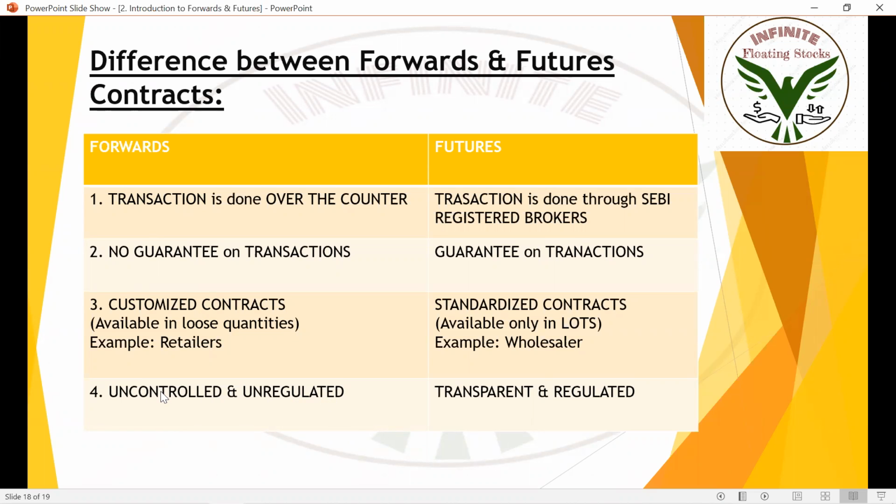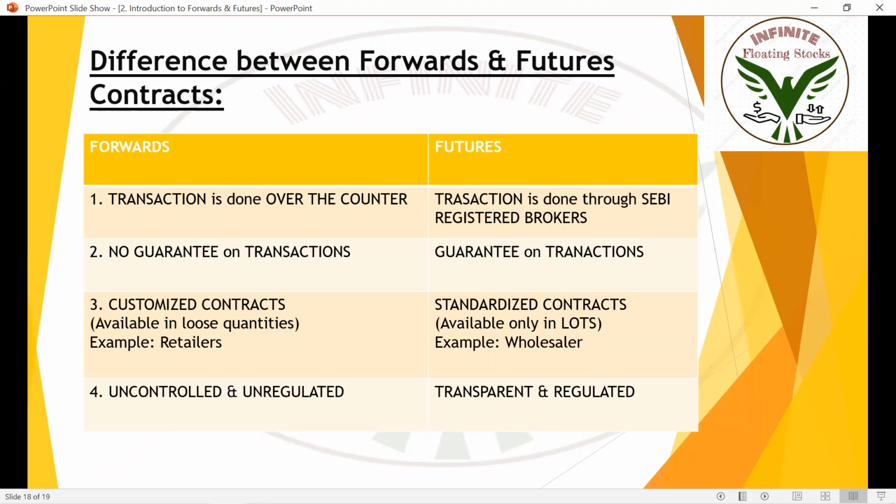I already told you, uncontrolled means there can be drama happening around the shopkeeper and farmer, and they may fight. A lot of things can happen. The farmer may go against the contract. If he produces large quantities having a value of 7,000, he doesn't want to sell at 5,000 according to the agreement. So what can he do? He violates the agreement. He tries to sell those vegetables to some other customers or some other shop owner. In that scenario, the agreed shop owner can come and beat that farmer. So anything can happen.